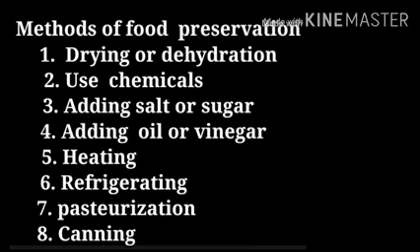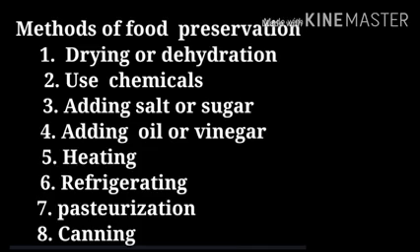Number 1, drying or dehydration of food. Number 2, uses of chemicals. Number 3, salting and adding sugar. Number 4, adding oil and vinegar. 5th, heating or boiling. 6th, refrigeration, pasteurization, canning and or packing. Let us see this process in detail.